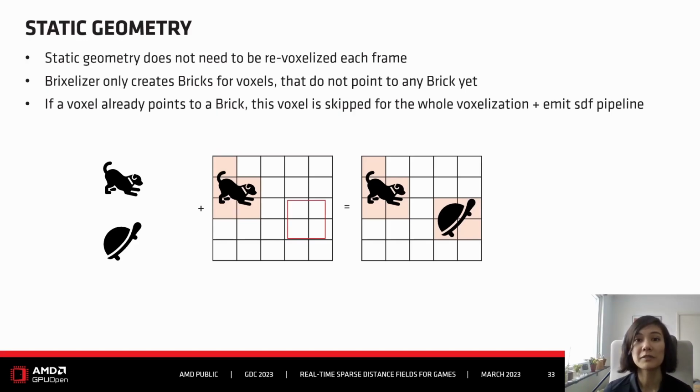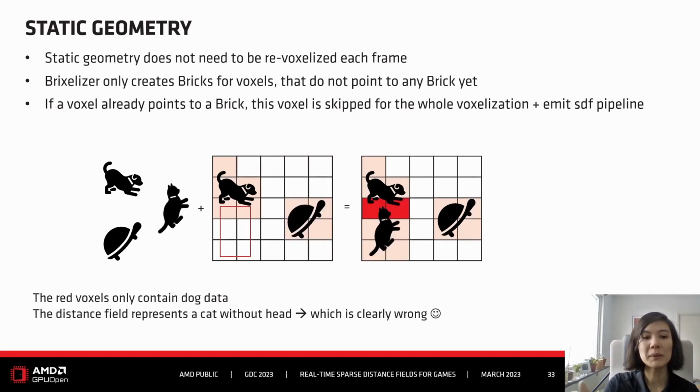So it will not do anything with them. It will just leave them as they are. While the turtle will intersect with empty voxels, so for them it will generate new bricks and generate the distance field. So this is fine, until you get a new geometry that intersects with voxels that already point to a brick.